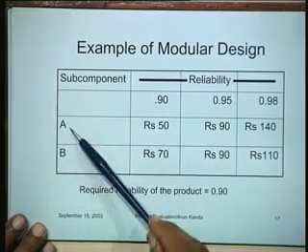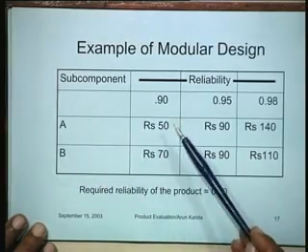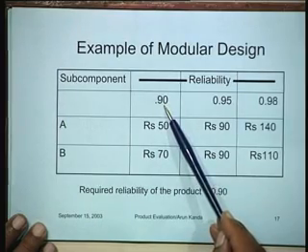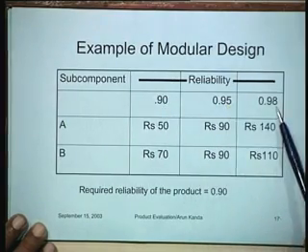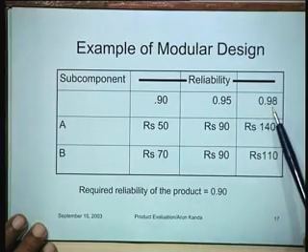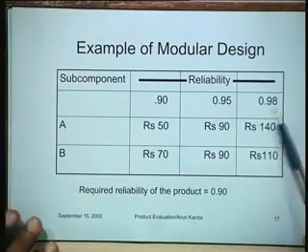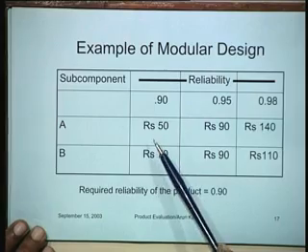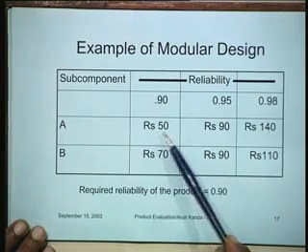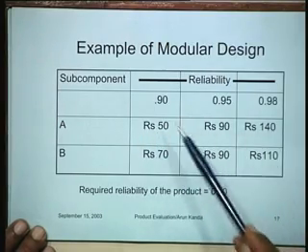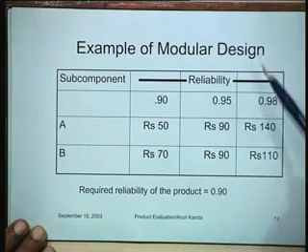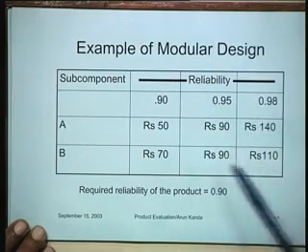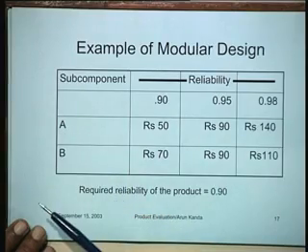This very example, where there are 2 components A and B, and let us say that the reliability of these components can vary from 0.9 to 0.95 to 0.98. So increasing reliability is like saying better quality you are getting, and the costs that are being available for these things, you can imagine that this is like a vendor 1, this is like a vendor 2, this is like a vendor 3 who is providing these components A and B.